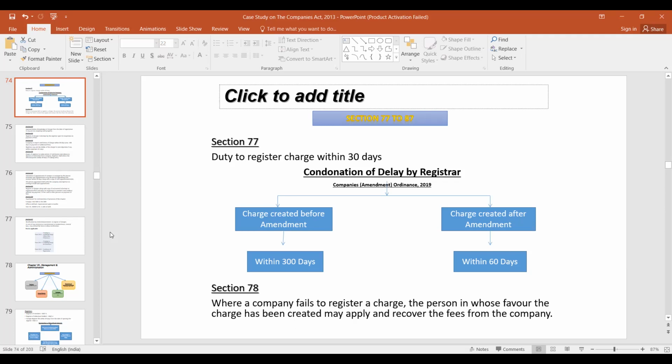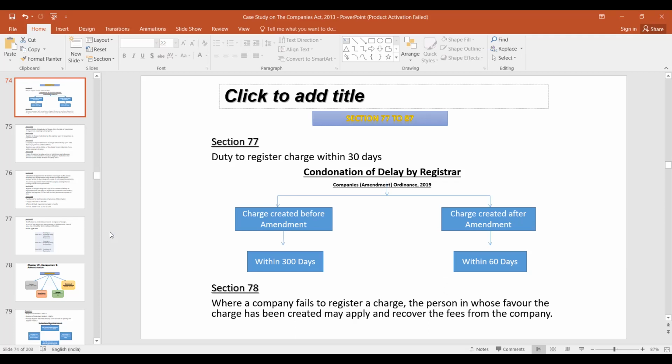And what is the time period for registrar to allow registration? This came in the Companies Amendment Ordinance 2019. So they may allow you to register a charge within 300 days of such creation in case of charges created before the commencement. Yes. And after the commencement, the registrar may, on an application by the company, allow such registration to be made within a period of 60 days. In this case, it is 60 days.